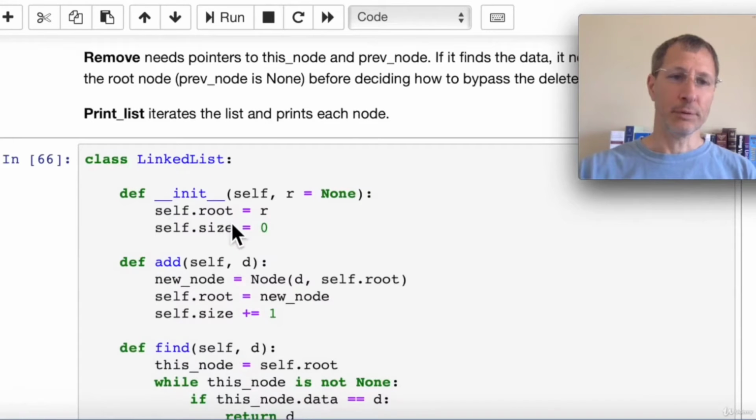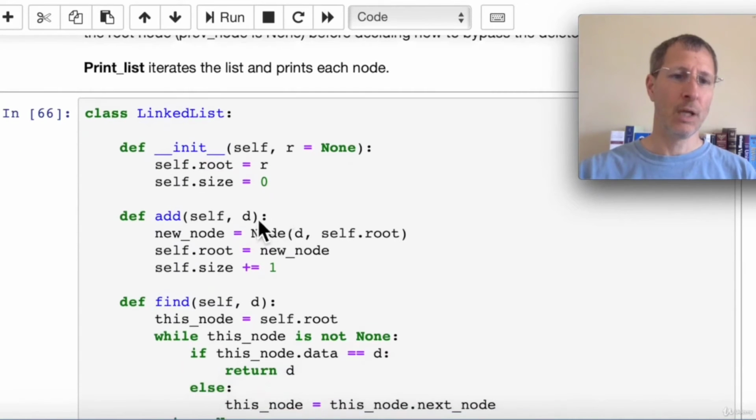First, our constructor has 2 attributes. We keep track of the root node, and we also keep track of size. So each time we add or remove a node, we're going to increment or decrement the size accordingly. To add a new node, we pass in the data that we want to create that new node with. We create a new node passing in the data and the next node as the root node.